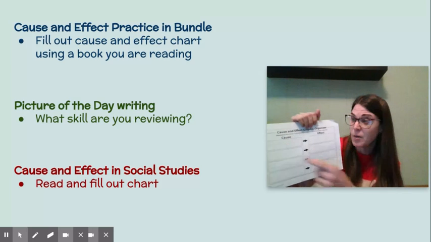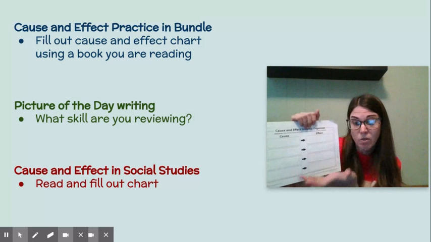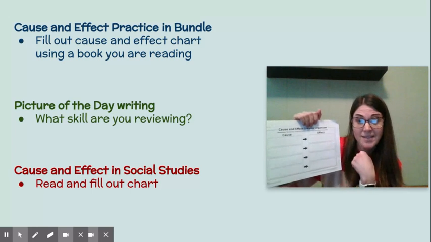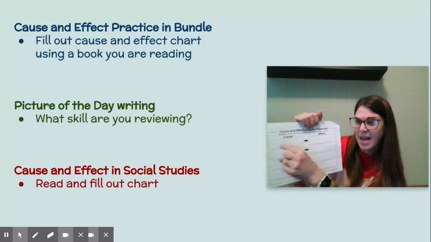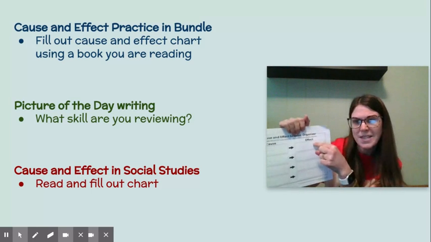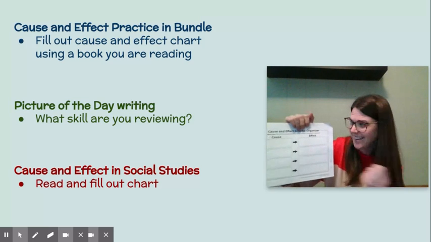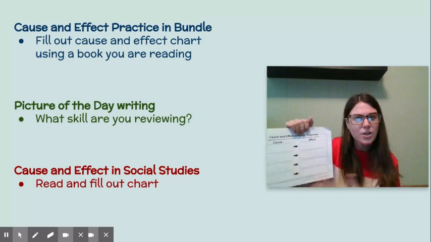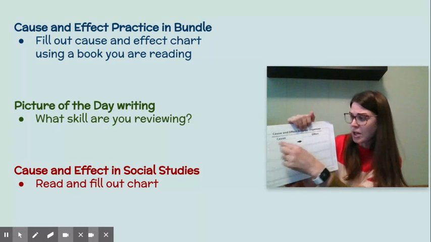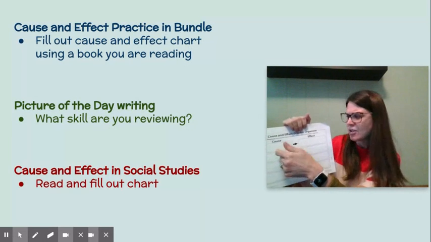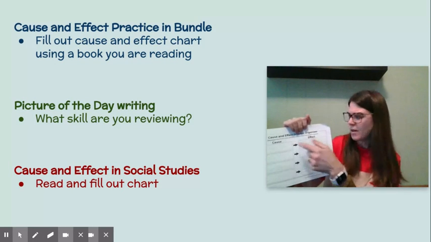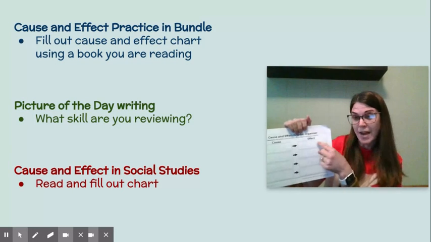Like in our video, it was the large bird came and said hello to the small birds. And that was a cause. And then what was the effect of that? We said the small birds stopped chirping. So think of a cause in your book, or just think of something that happened in your book. You're going to write it down and then ask yourself, what did that lead to? What was the effect? And you're going to write that down over here.